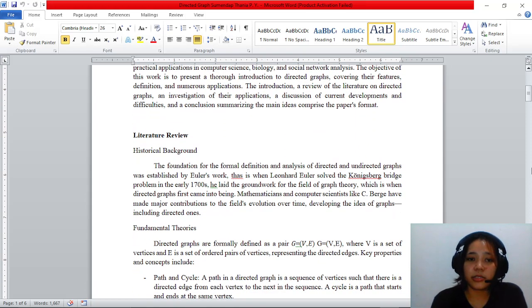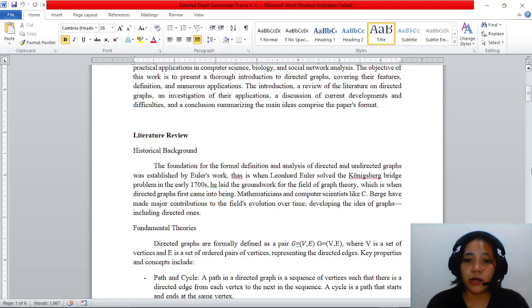For the literature review, as a historical background about directed graphs, the foundation for the formal definition and analysis of directed and undirected graphs was established by Euler.